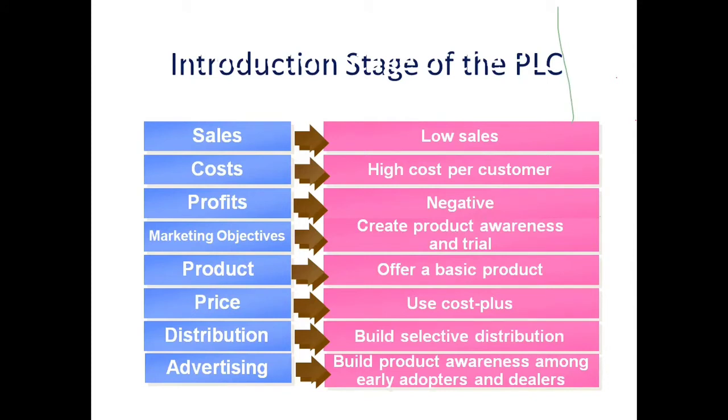Then advertising: build product awareness among early adopters and dealers. Here, the promotional activities will be concentrated on product awareness. They will use television advertisements, newspaper advertisements, billboards, hoardings, radio, internet, where they will be highlighting the product features, about the product. Means creating awareness about the product, something like your Vivo and Oppo.